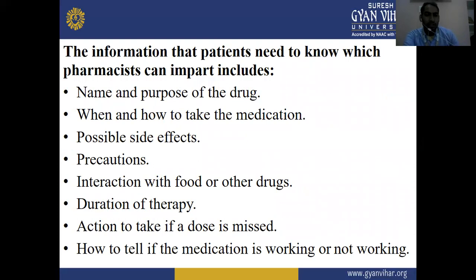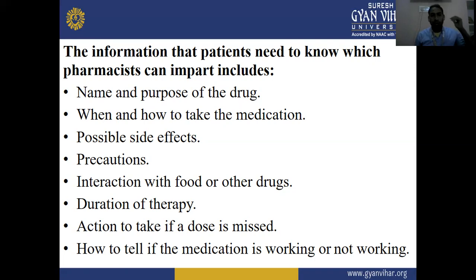The information that patients need to know, which the pharmacist can impart, includes the name and purpose of the drug, when and how to take the medicine, possible side effects, precautions, interactions with food and other drugs, duration of therapy, actions to take if a dose is missed, and how to tell if the medication is working or not working.